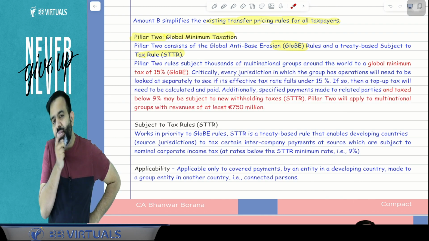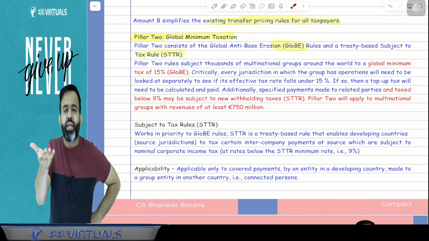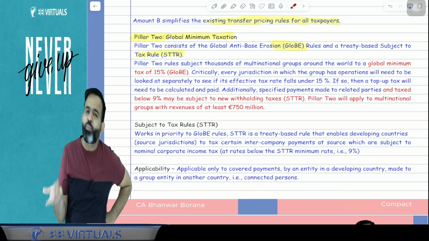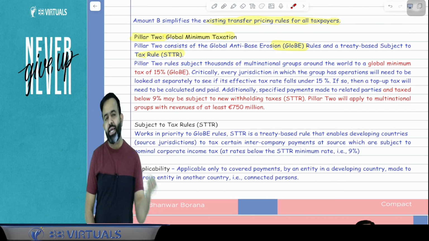Suppose they are paying the lower tax, suppose they are paying 10% tax, then that country has the right to charge the top-up tax, that is, the 5% will be the top-up tax, because the minimum tax is 15%. So for an example, I can take one example.